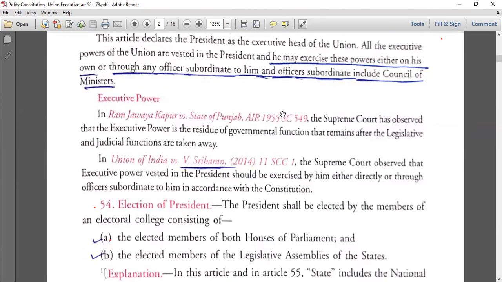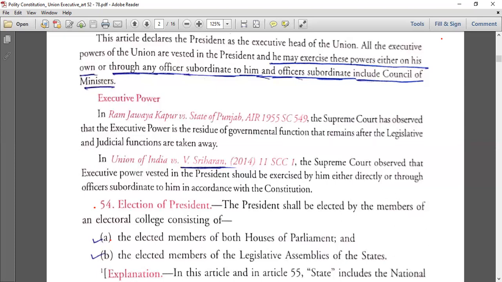Old judicial interventions are also given here, but we'll only go through the latest judicial pronouncements. In Union of India versus Sri Hariharan case 2014, no need to remember the case name, you just need to know that the Supreme Court observed that the executive power vested in the president should be exercised by him either directly or through officers subordinate to him in accordance with the Constitution. It means the thing which was mentioned in the Constitution, some PIL somebody put, the Supreme Court has also reiterated that it will be done by him either directly or through the officers subordinate to him.